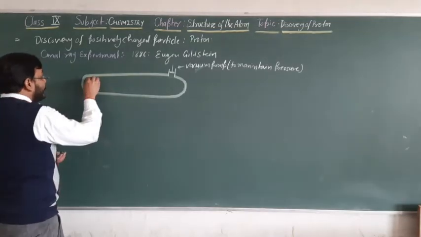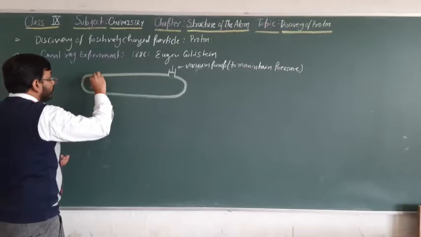The discharge tube is made of a glass tube. This glass tube is fitted with two metal plates.